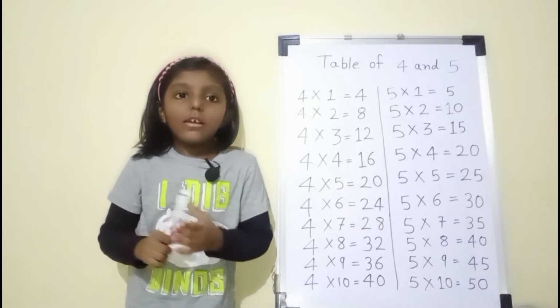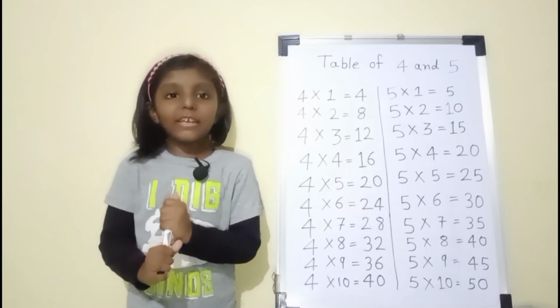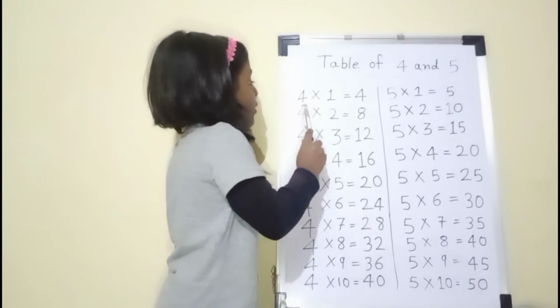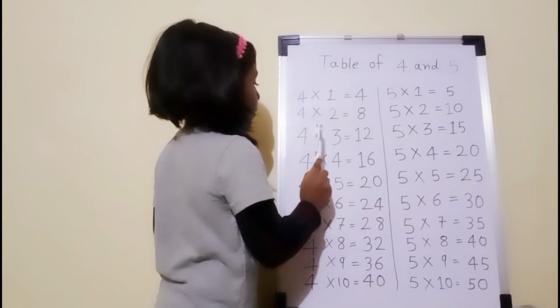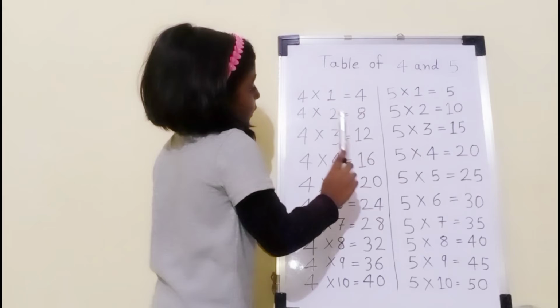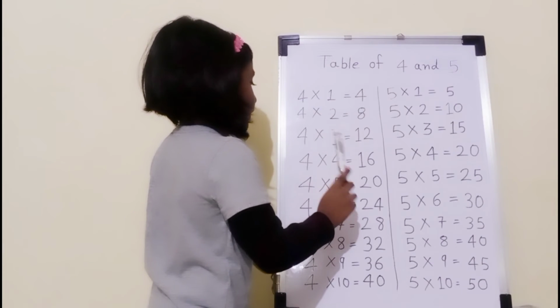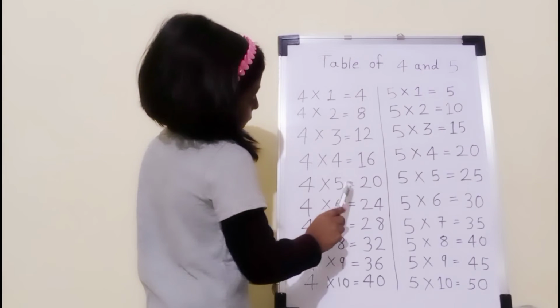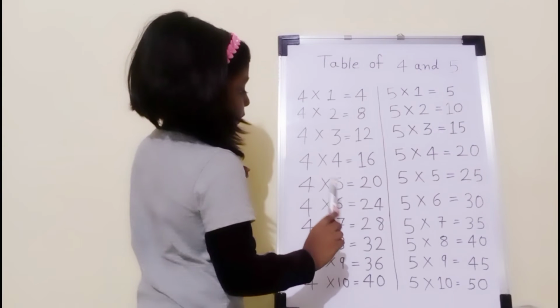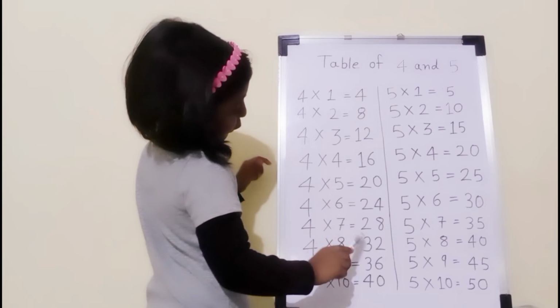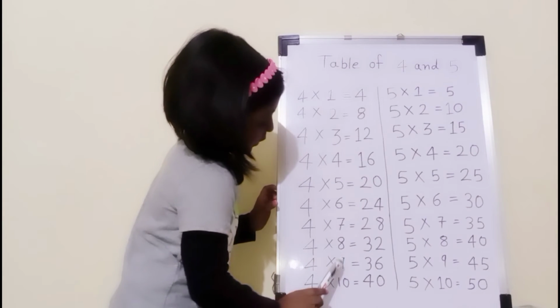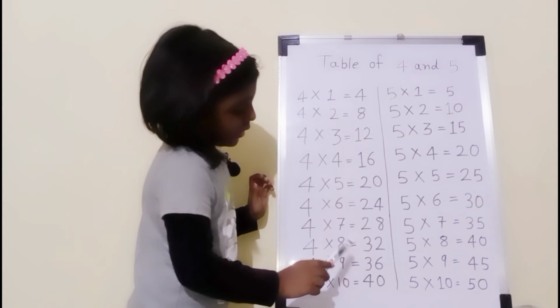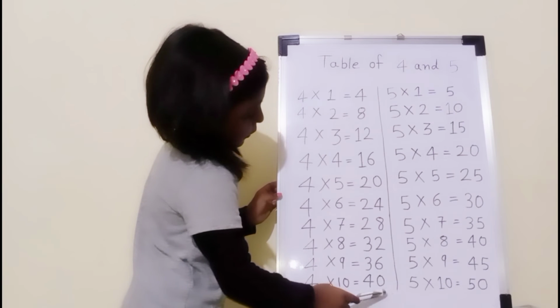So let's read once again. 4 1s are 4, 4 2s are 8, 4 3s are 12, 4 4s are 16, 4 5s are 20, 4 6s are 24, 4 7s are 28, 4 8s are 32, 4 9s are 36, 4 10s are 40.